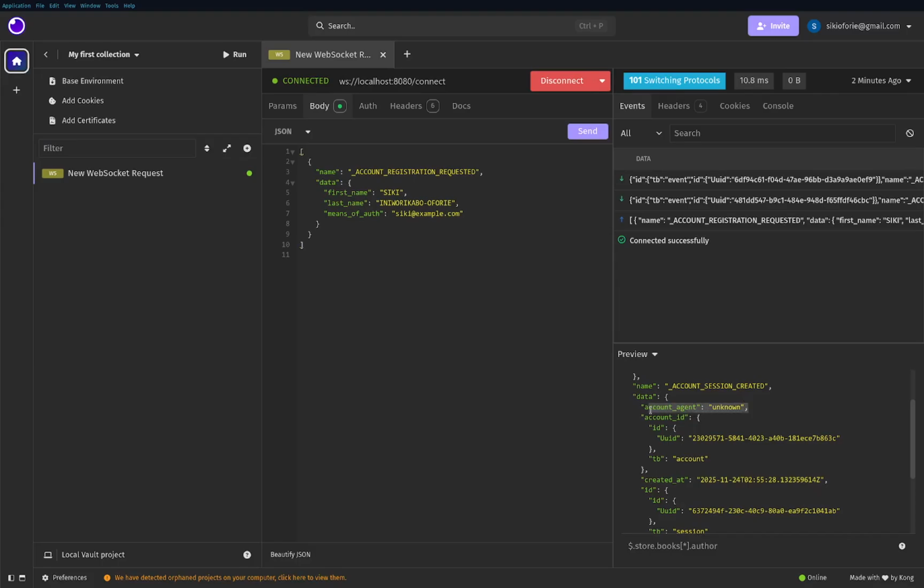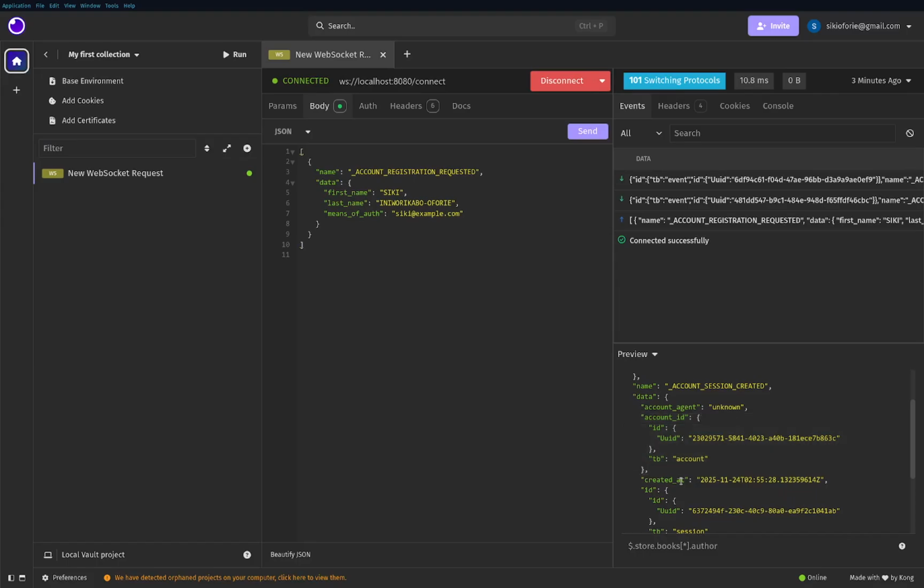This is supposed to be the user agent of the, that's maybe that session. And it could be maybe a phone, a browser, something like that. Then this is the account ID. Same SurrealDB. They do whatever they want with their IDs.